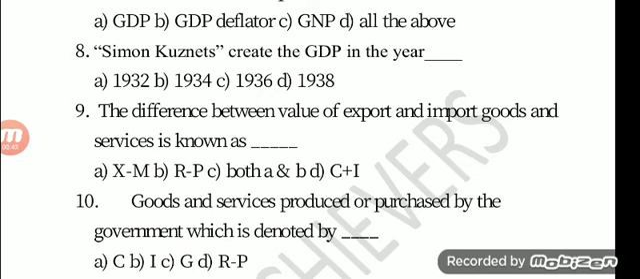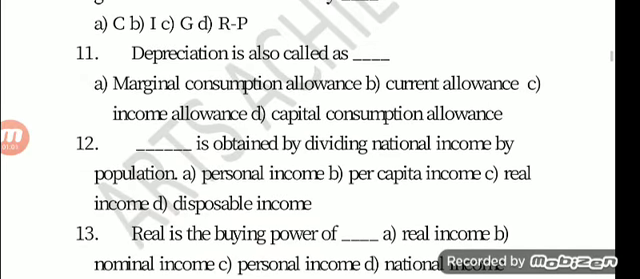Tenth one, goods and services produced or purchased by the government is denoted by dash. Option A C, option B I, option C G, option D R minus P. The answer is option C G. 11th one, depreciation is also called as dash. A marginal consumption allowances, B current allowances, C income allowances, D capital consumption allowances. Answer is D capital consumption allowances.